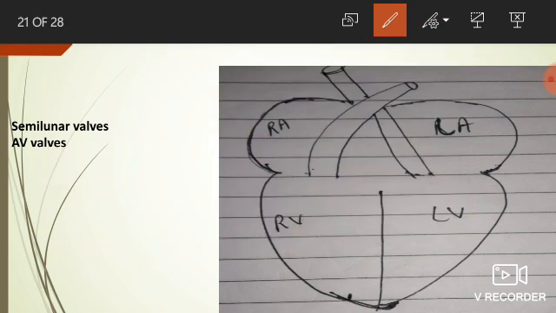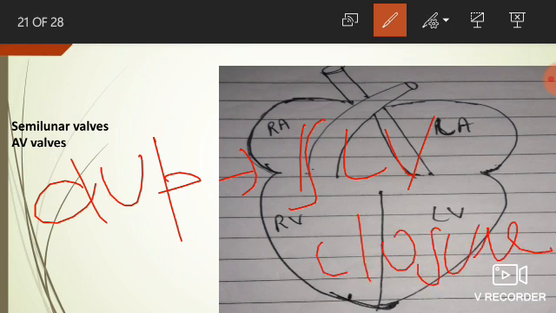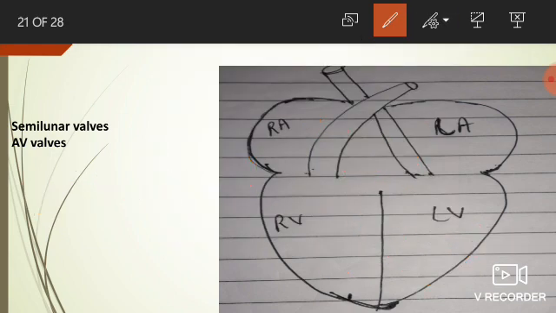And during this phase, another heart sound, that is dup, is heard due to closure of SLV valve. Two heart sounds can be heard during the cardiac cycle. First is the lub sound, that is heard during ventricular systole due to closure of AV valves. Second sound is the dup sound, which can be heard in the early phase of common diastole due to closure of SLV valves.